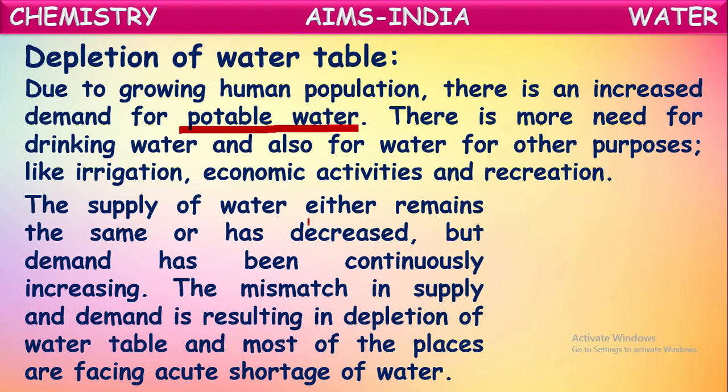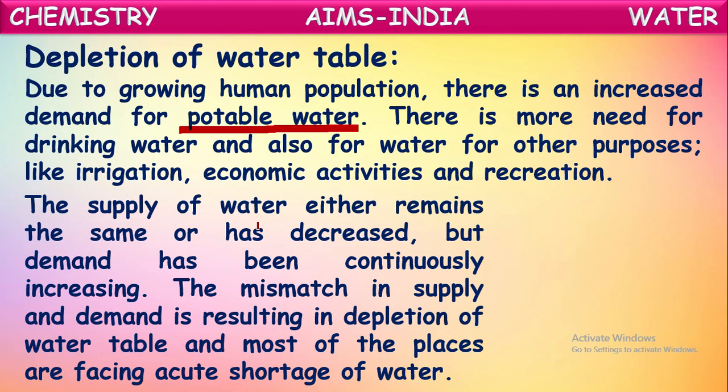also because groundwater level is decreasing and more trees are being cut because of deforestation. No rains are occurring, so no rainfall means no water supply. So water supply either remains the same in certain places or in many places it is decreasing, but demand has been continuously increasing. This mismatch in supply and demand is resulting in the depletion of water table.